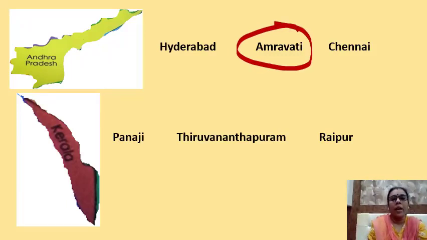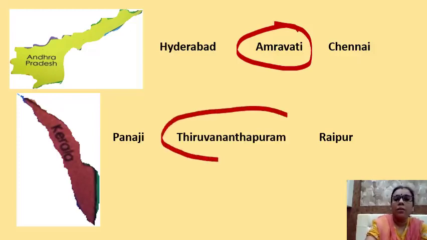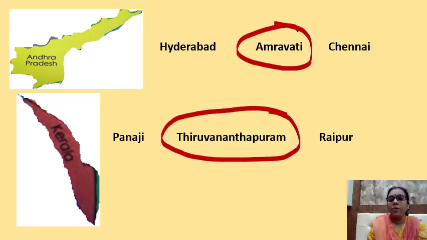The capital of Kerala is Tiruvananthapuram. You need practice. And children, you have to learn the names of the states and their respective capitals with the spellings. You should know the spellings.